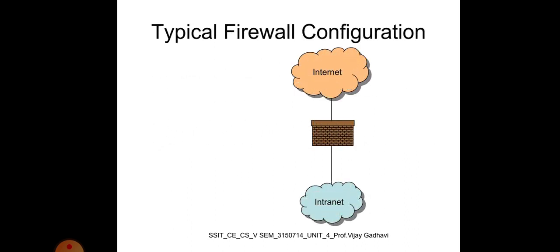Typical firewall configuration, we have already discussed. The firewall system is an illustration of where the firewall will be located in our network: the combination of LAN, WAN, intranets, software appliances like firewall, computer appliances, operating system, host and layer security and endpoint security.